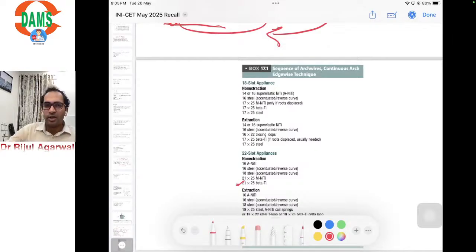A very nice clinically oriented paper which involved application. Some students said the paper was lengthy, you had to read because there were multiple answer type and match the following type questions. The match the following ones on orthodontics were quite easy. There was one about cephalometric landmarks, one about cephalometrics and one about habits.